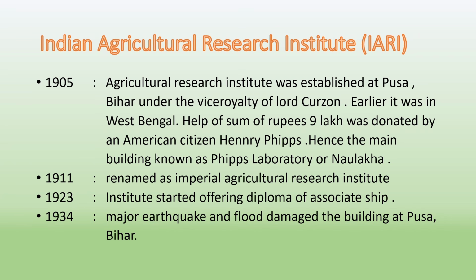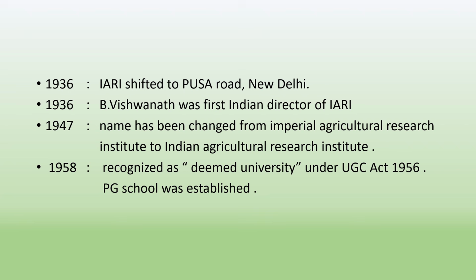In 1923, Institute started offering Diploma of Associateship. In 1934, major earthquake and flood damaged the building at Pusa, Bihar. In 1936, IARI shifted to Pusa Road, New Delhi. In 1936, B. Vishwanath, first Indian Director of IARI, was appointed.